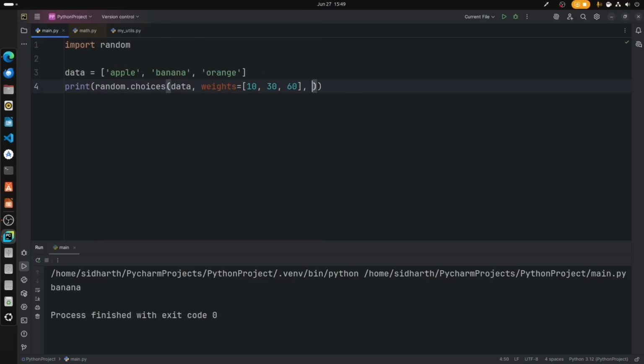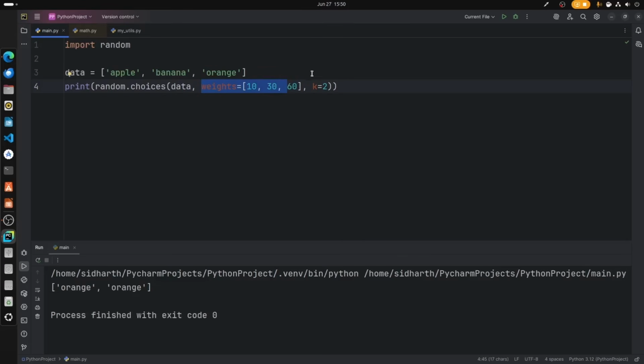In that case, we'll go ahead and type k equals 2, and that will print 2 of the random items from the data. So let's try it. Orange, orange, banana, orange, orange orange, orange banana. As you can see, it is printing two of the most weighted fruits, and that too it has two choices. It's random, right? So that is why we use random.choices. So this is valued from the weights.